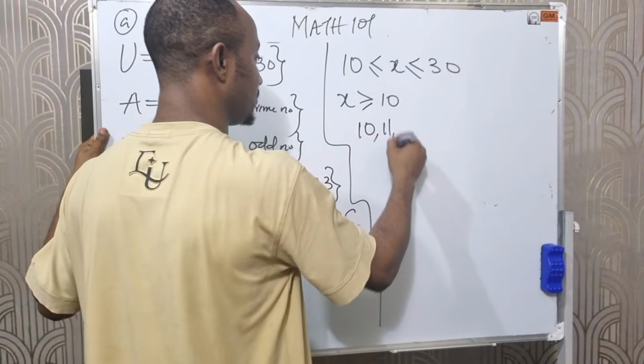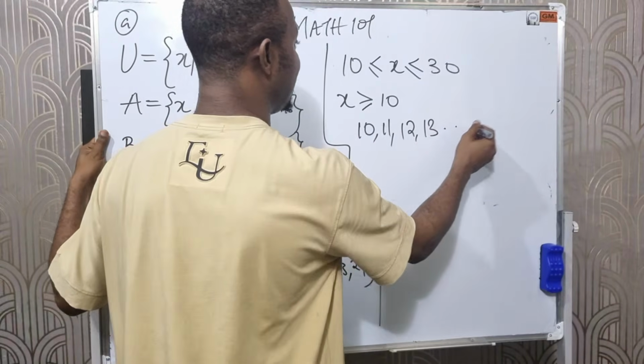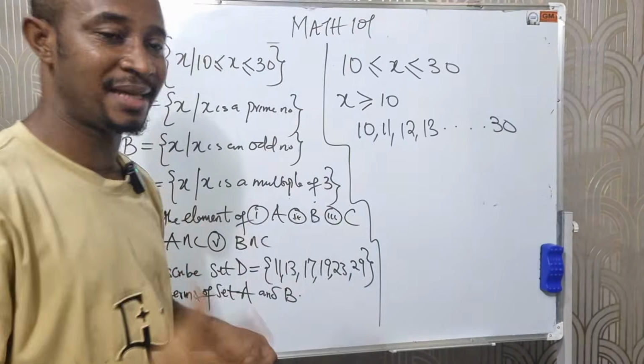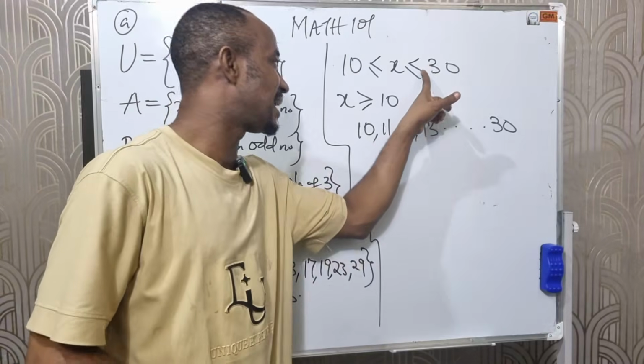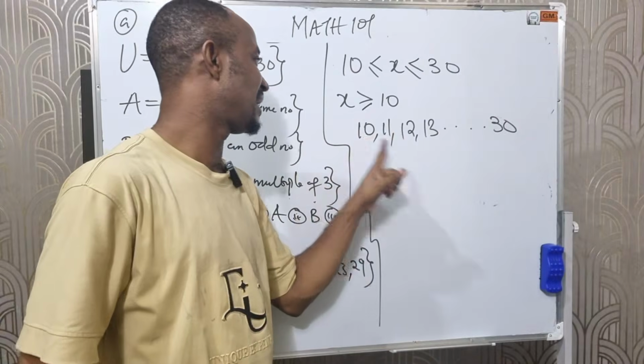Followed by 11, followed by 12, followed by 13. I will keep on listing until I get to 30. Why do we have to stop at 30? Because we are also told that that same x is less than or equal to 30. Meaning I will start from 10 and end at 30.